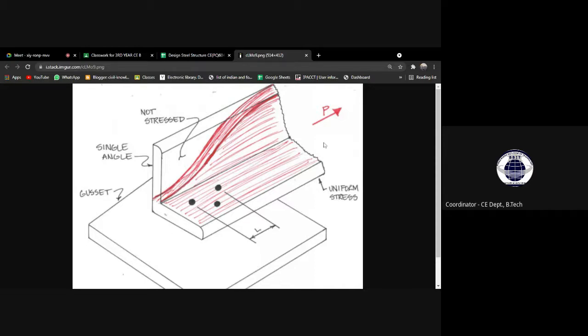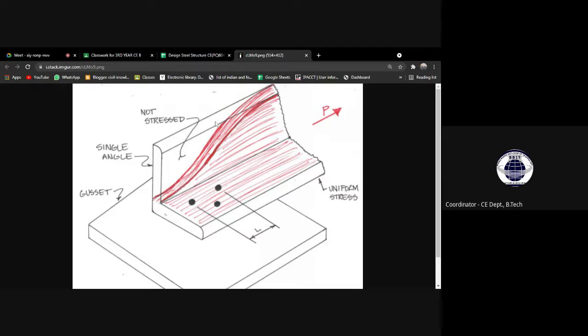So what happens when the force is applied in this direction? This red shaded part will try to shear off, to come off from this section.